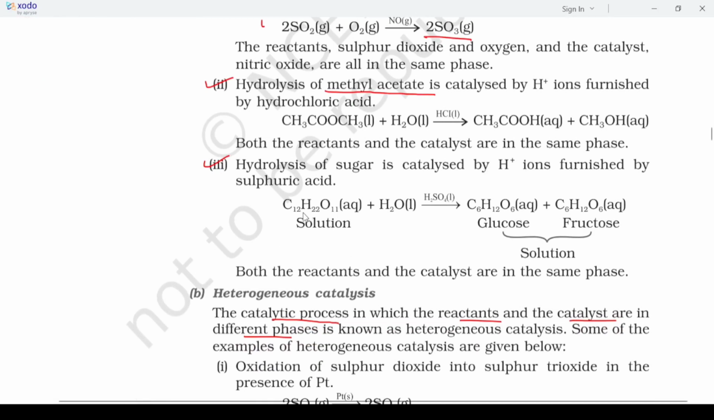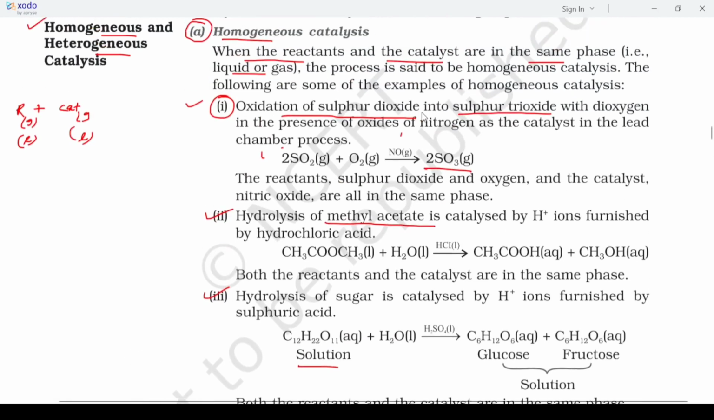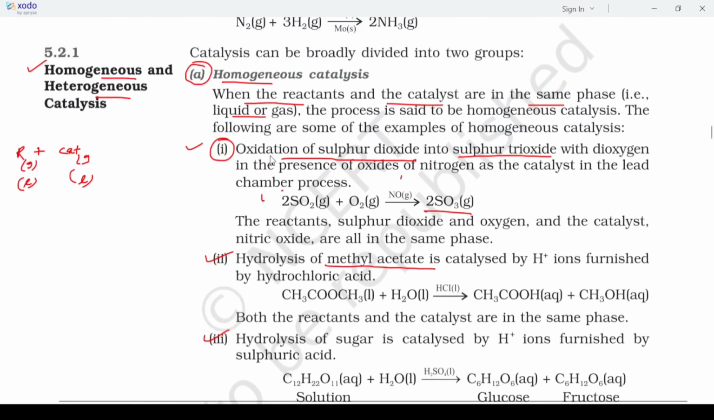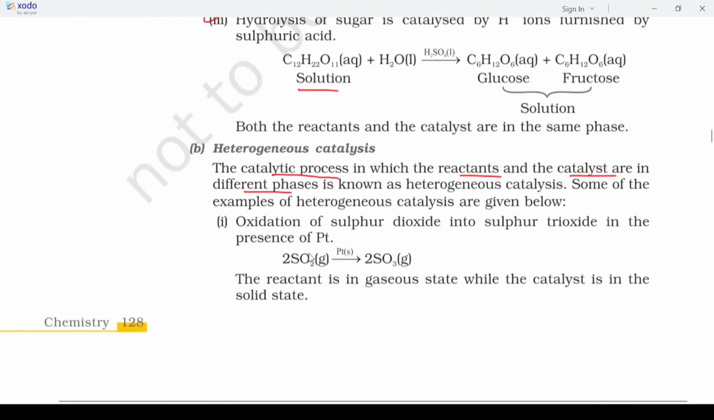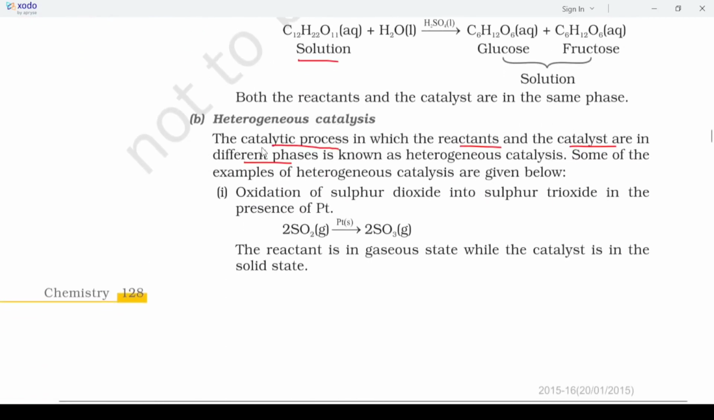Okay, so you can see that the sugar is aqueous, meaning liquid, H2O is liquid, and H2SO4 is also liquid. So three examples are given in homogeneous catalyst. One is oxidation of sulfur dioxide, and the other two are hydrolysis: one is methyl acetate, another is sugar. And next, heterogeneous catalyst is given.